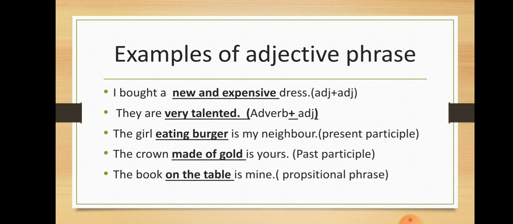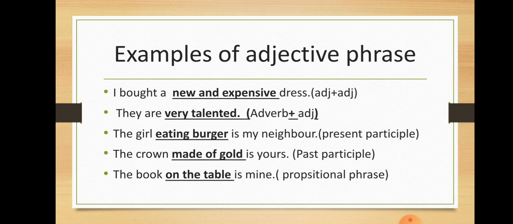They're very talented. Now here in this example, very talented is the underlined part of the sentence. Which kind of people they are? Very talented kind of people. Now very is adverb, talented is adjective. So when adverb plus adjective are joined together, they form an adjective phrase, which is giving you more information about what kind of people they are. They are the very talented kind of people.